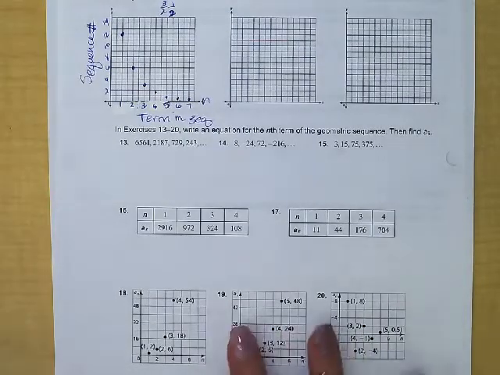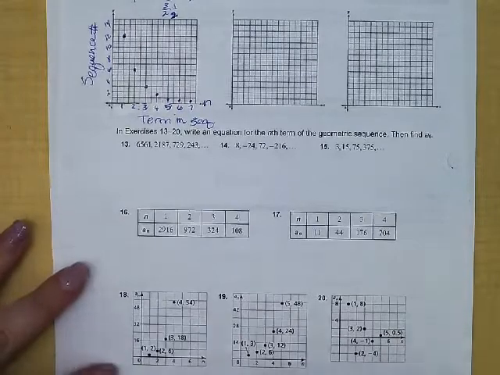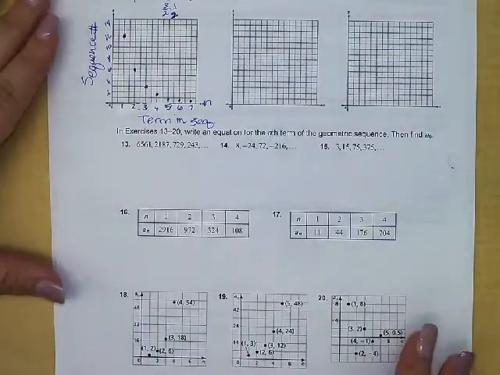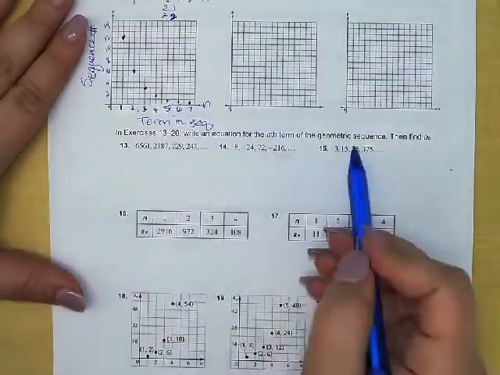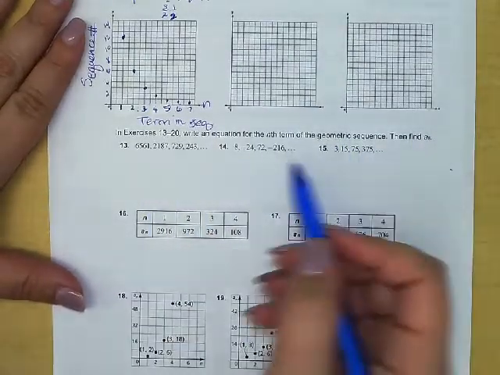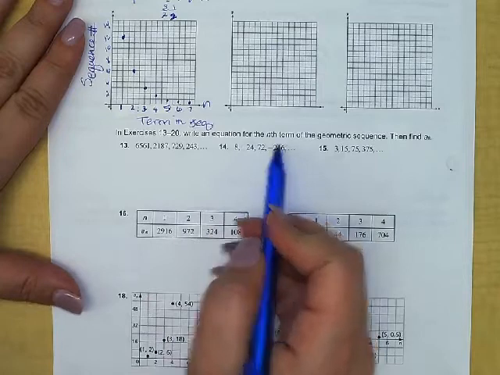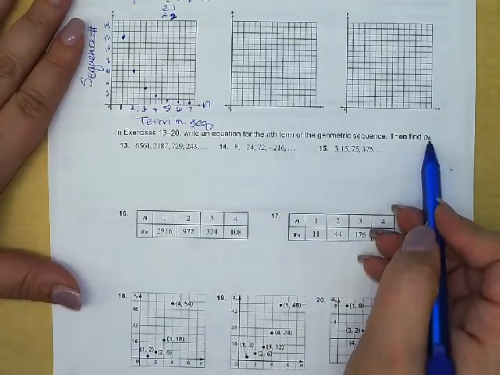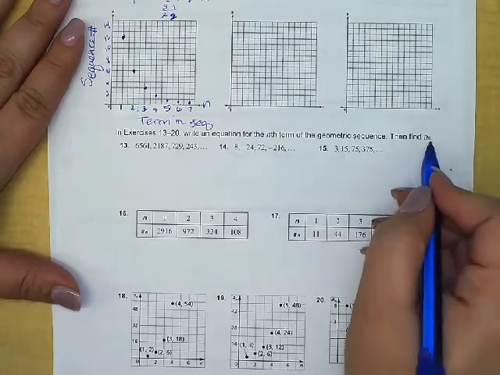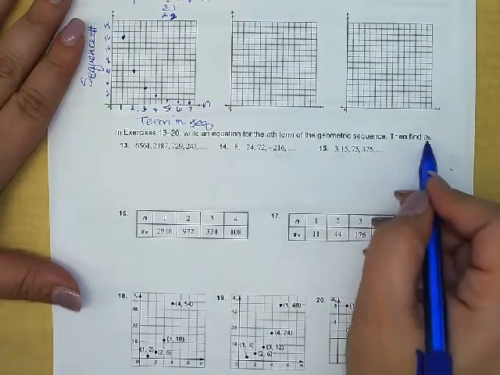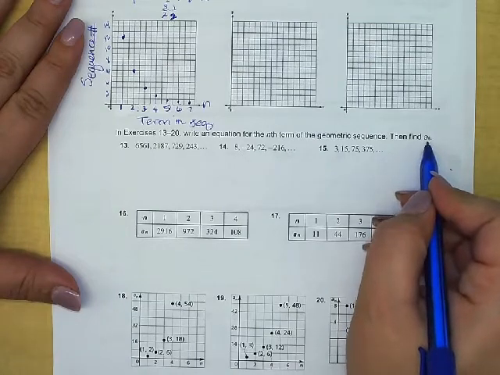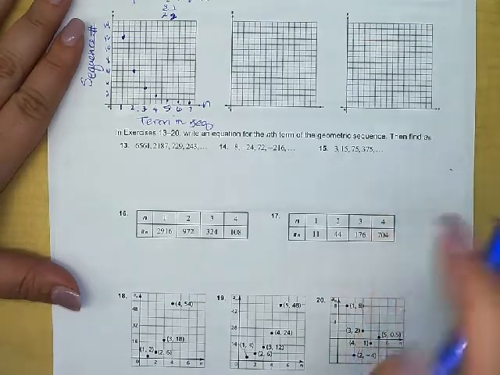So in this set of exercises, we'll do a couple of these and we'll finish the rest in class. We have a sequence. We were told that it's geometric, and we want to write an equation for what the nth term would be, then use the equation to find the sixth term in the sequence. So that's what that means right there. It says then find a of 6. That means the term that is in the sixth position. That's what that means, okay?